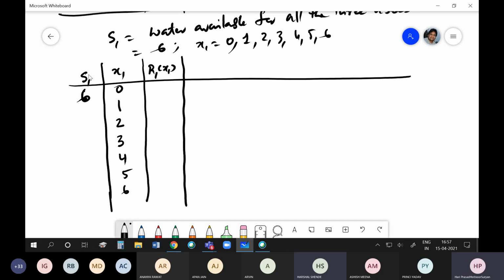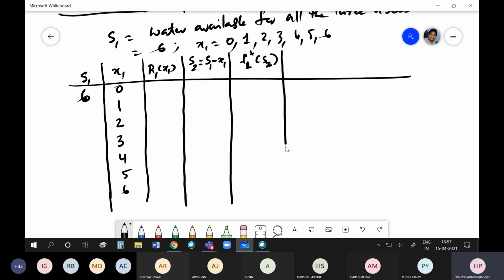I have S1 units and I have allocated X1. I get a benefit of R1 of X1. So how much will be available for user 2 and 3? That will be S2, which is equal to S1 minus X1, isn't it? Then I have F2 star of S2, which is equal to S1 minus X1, that we will get.